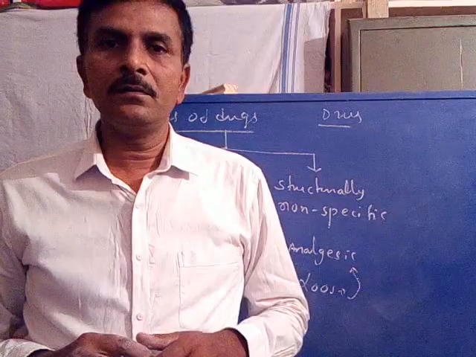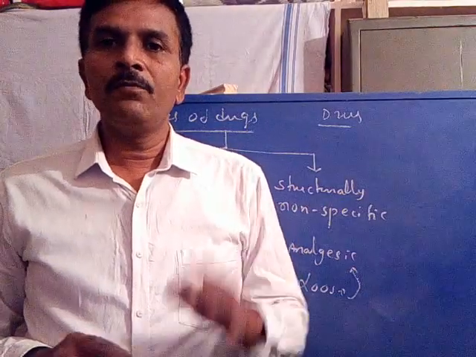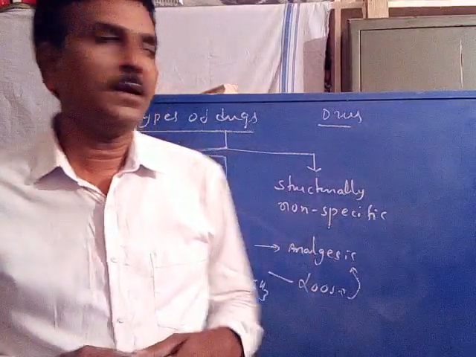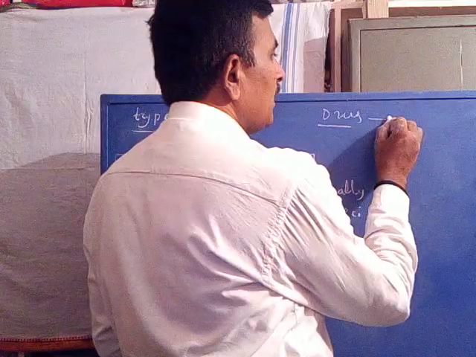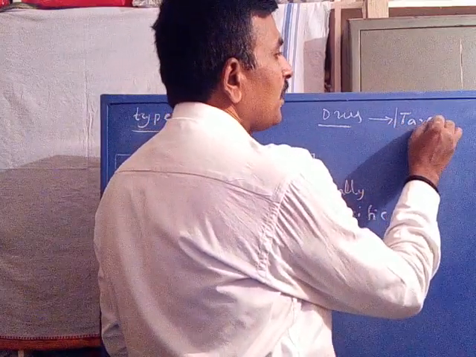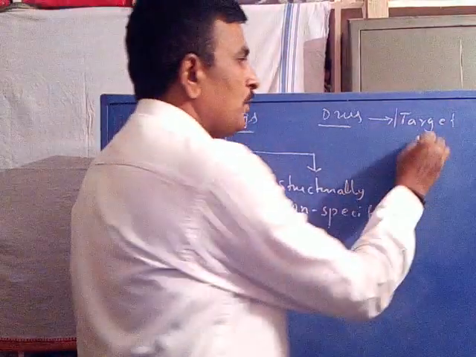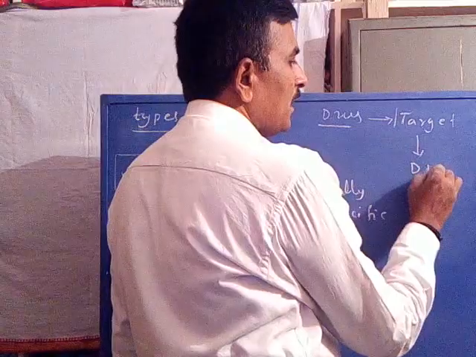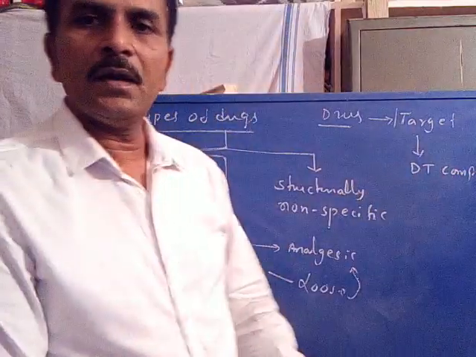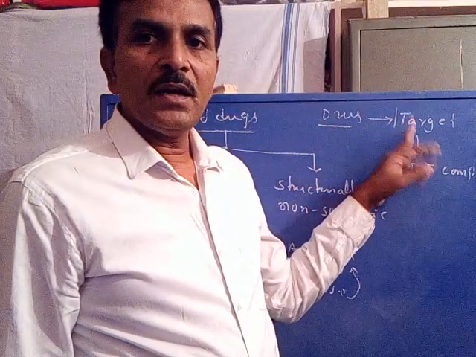A drug does not show its activity without binding to the target. So a drug, in order to show its activity, should be bound with the target to form a drug-target complex. So any drug is bound with its respective target.